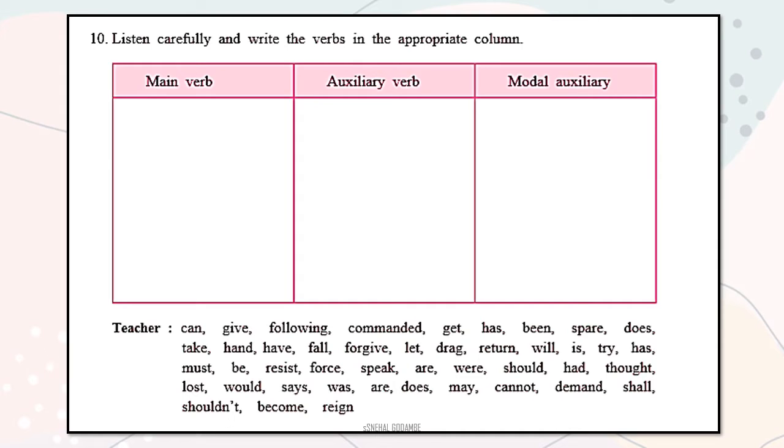Now see, in earlier standards you must have learned about the main verb, what a verb is and what the role of the main verb in a sentence is. As you know, a sentence is incomplete without the verb or the main verb. So we will revise what the main verb is, and we will try to know more about the auxiliary verb and the modal auxiliary. So let's begin today's session learning with the auxiliary verb. But before the auxiliary verb, we will revise the main verb.